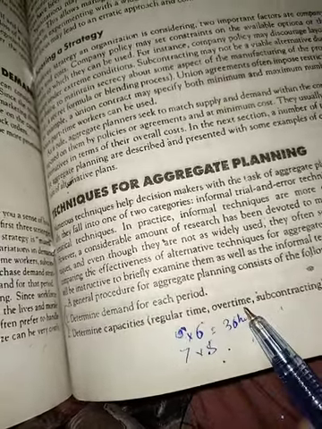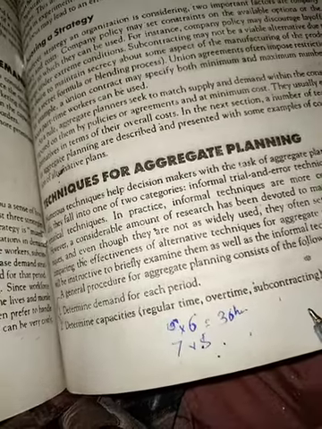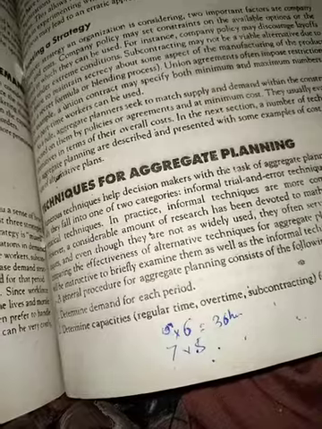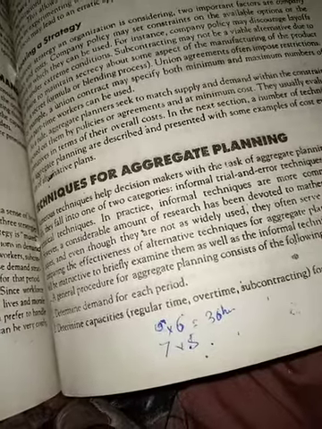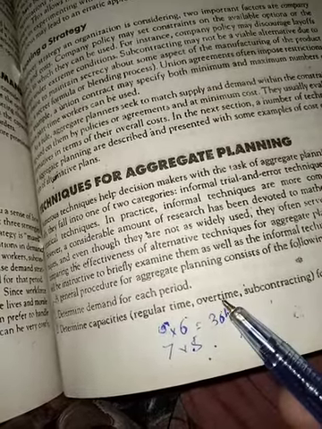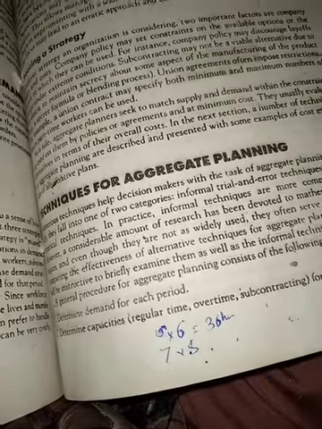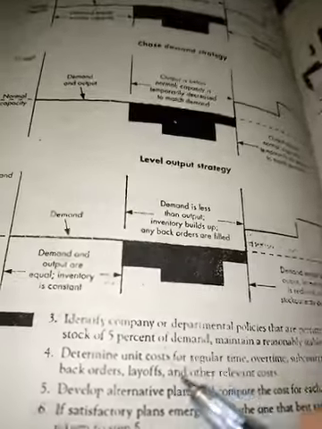In overtime, we have already taken the estimate that you can normally produce up to 2 or more hours, and a worker can't produce more than 2 hours per day, or it will be 3 hours, etc. So you will check how much capacity you have in overtime, and the last one, in subcontracting, you will see how much you can produce in subcontracting.